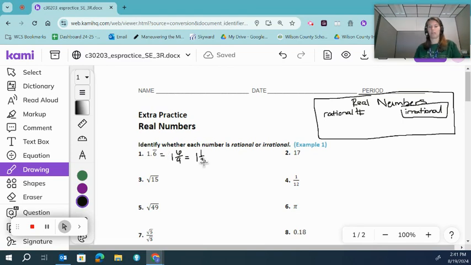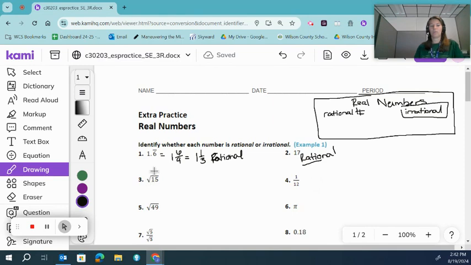So this can be written as a fraction, so it is rational. The number 17 is a whole number, so it is rational. You also see in the word rational, there's the word ratio, and ratios can be written as fractions.